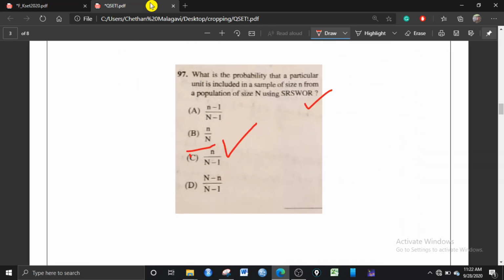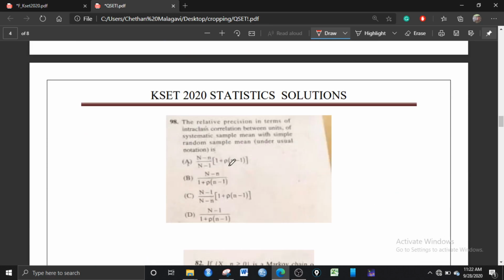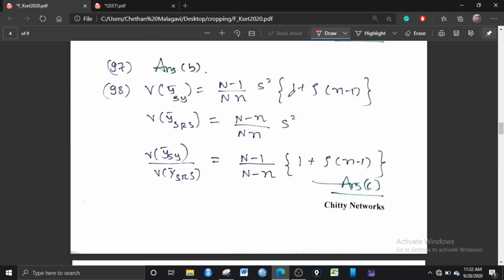And let us look at the next question. The relative precision in terms of intra-class correlation between units of the systematic sample mean with the simple random sample mean, under usual notations, is given by. So you have to know a few basic concepts about sampling here. The variance of systematic sampling is given by (N-1)/N times S square times 1 plus rho times (n-1). Here rho is the intra-class correlation coefficient, and for simple random sampling it is (N-n)/(Nn) times S square.